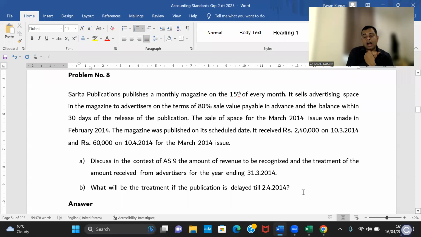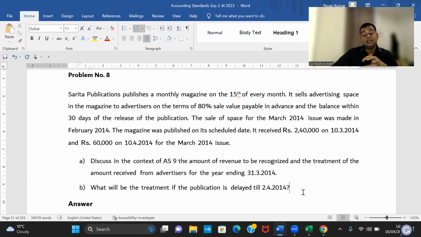On 31st March, you received 2,40,000. But publication has not happened. Now you should connect this to the core principle of revenue recognition from the rendering of services. There are two options given to you. One is the proportionate completion method.